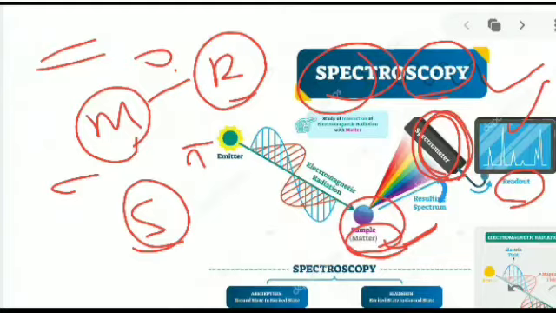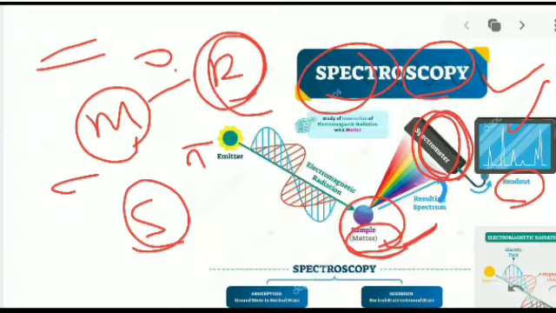We study this through electromagnetic radiation. Spectroscopy is the study of the interaction between matter and radiation, that is, electromagnetic radiation, which is a wave-like movement. Here we are looking at the spectroscopy methods with basic examples and their functions. I am not going to discuss more than the basic rules.